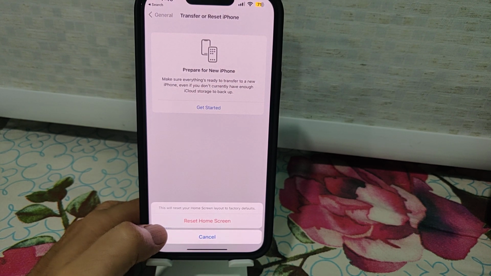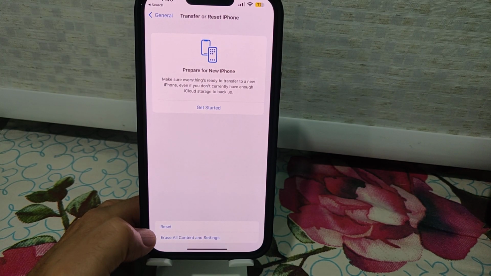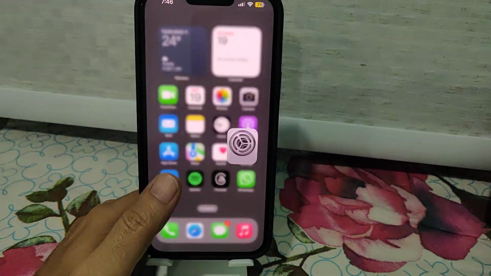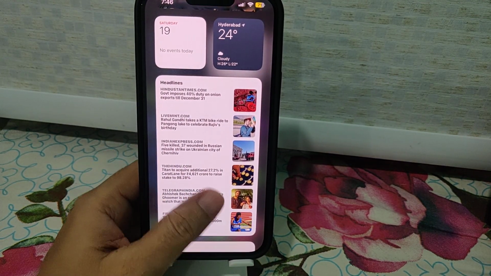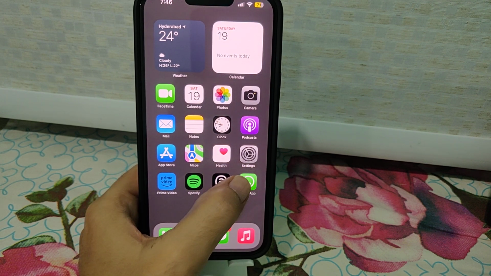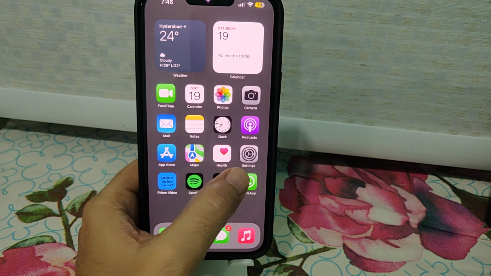As you can see, it's displaying in the red color. Just tap on it, and guys, here you go, you can see the settings icon. Now I got it back on my own iPhone home screen, guys.